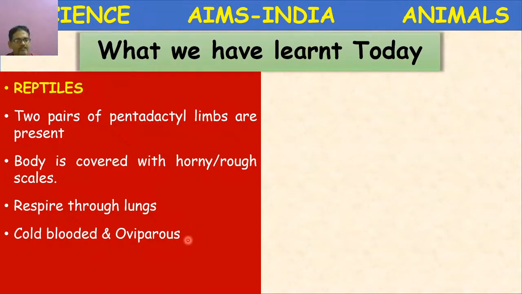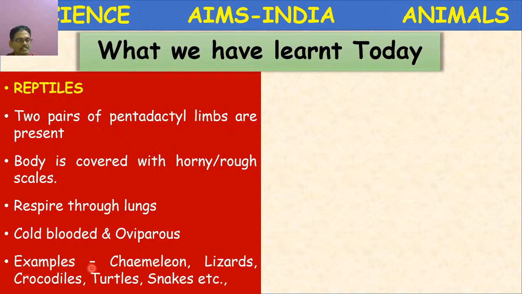That's the reason why they come out of the water onto the land to expose their body to the sunlight, and again they go into the water. They are oviparous because they reproduce by laying eggs. Such animals are called oviparous. Birds are also oviparous.